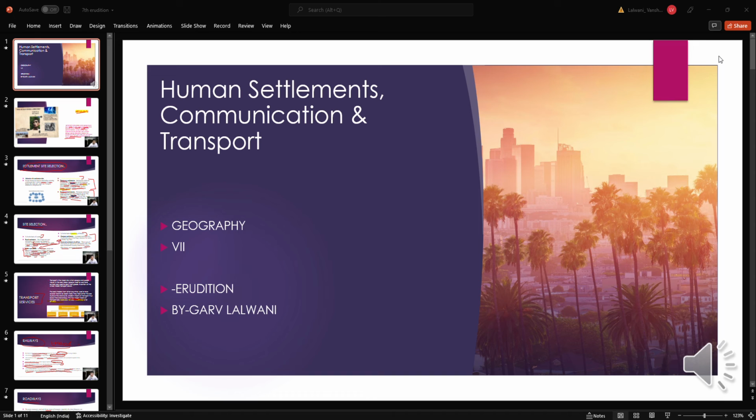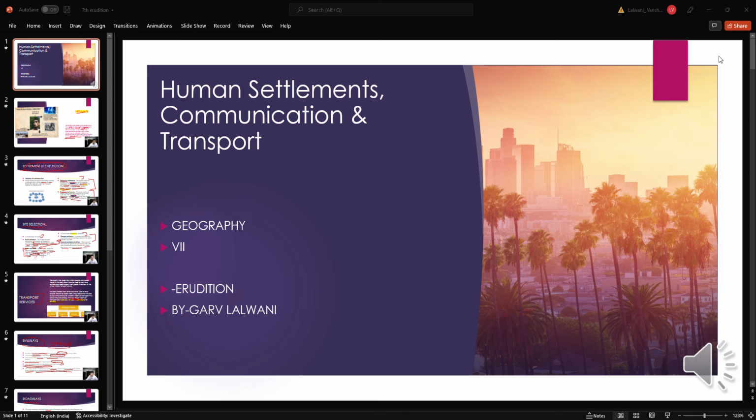Waterways are the cheapest for carrying heavy and bulky goods over long distances. They are mainly of two types: inland waterways and sea routes. Navigable rivers and lakes are used as inland waterways. Some important inland waterways are the Ganga, the Brahmaputra river system, the Great Lakes in North America, and the River Nile in Africa.